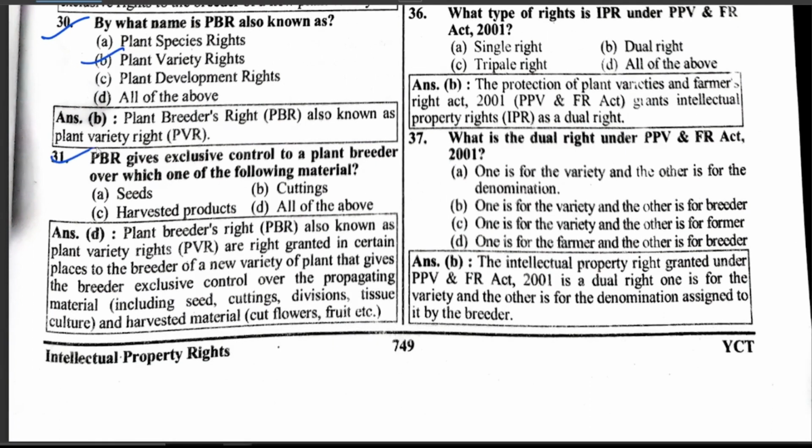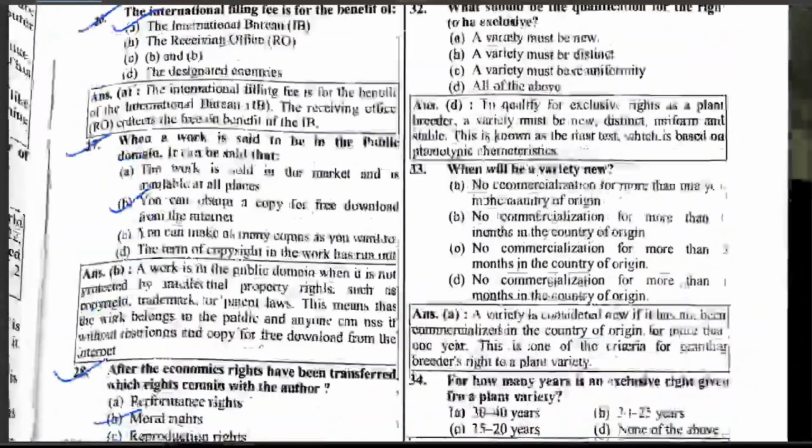PBR gives exclusive control to the plant breeder over which one of the following materials: the seeding, cutting, harvested productions, all of the above.